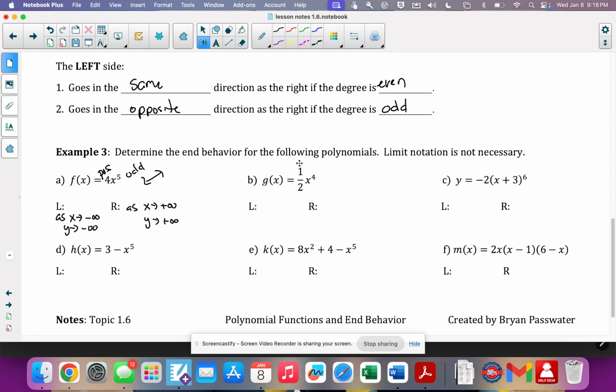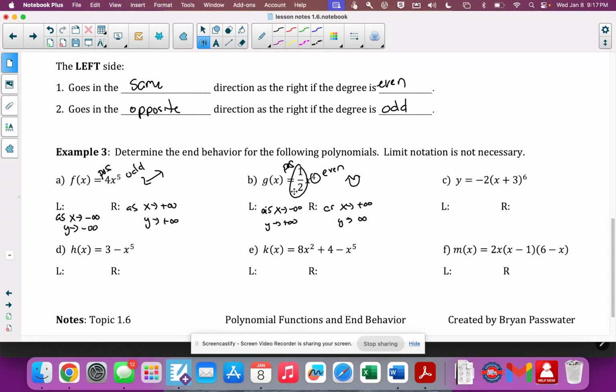Okay, so again, positive, even. Both sides up, field goal, right there. Or it's good, I guess, for a touchdown. Isn't that the same thing? No, maybe not. Anyway, I know the refs put up both arms for that one, basically signifying that it's good. Okay, so as x goes to negative infinity, y is going to go to positive infinity. And as x goes to positive infinity on the right-hand side, y is also going towards positive infinity.